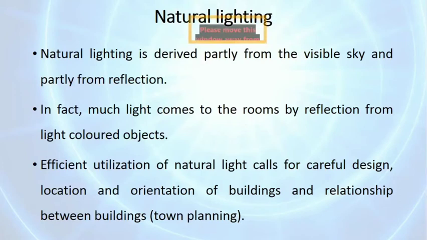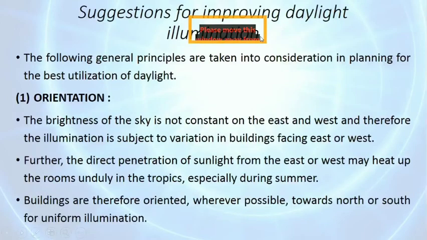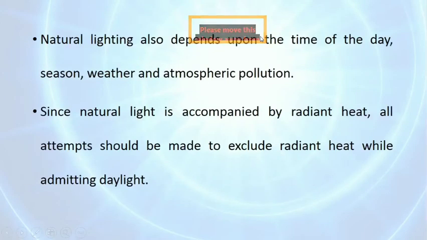So efficient utilization of natural light calls for careful design, location and orientation of buildings and the relationship between buildings. Natural lighting also depends upon the time of the day, season, weather and atmospheric pollution. Since natural light is accompanied by radiant heat, all attempts should be made to exclude radiant heat while admitting daylight.